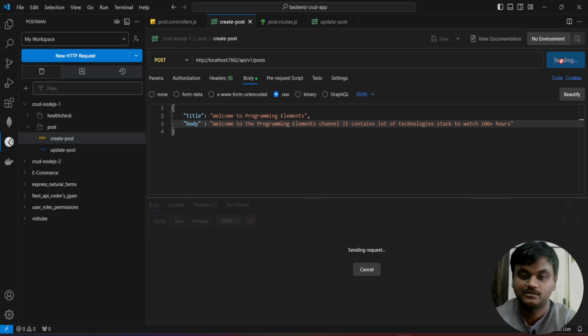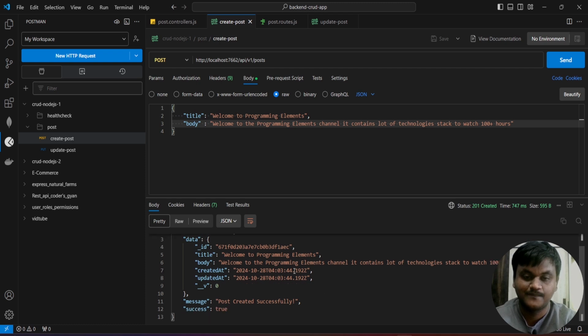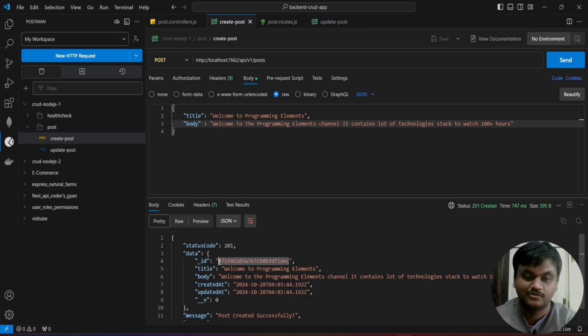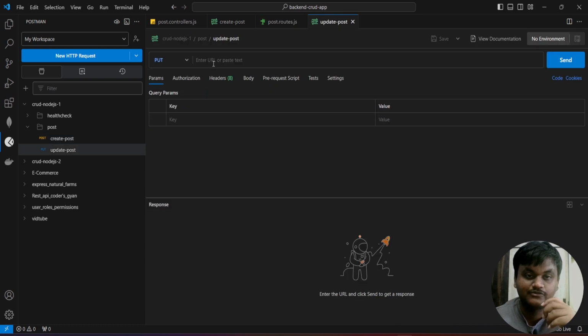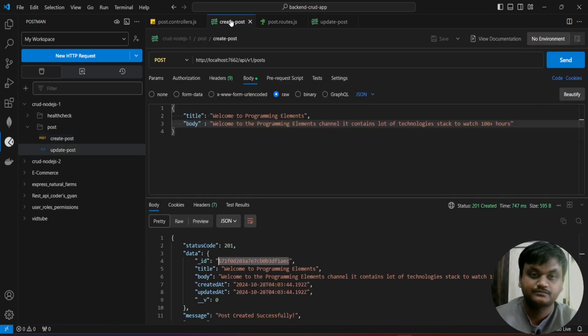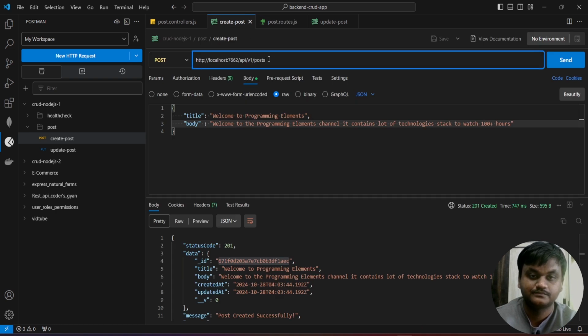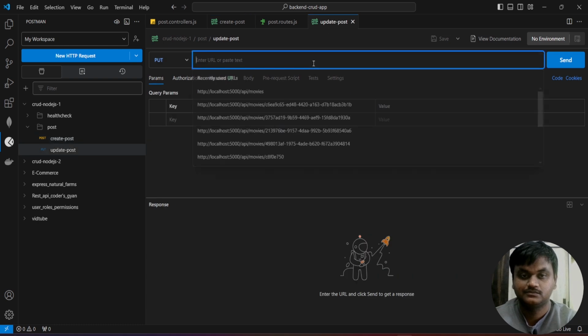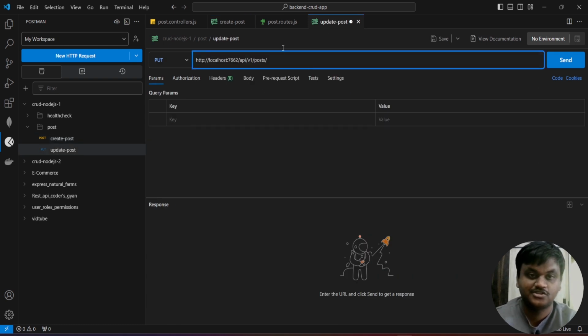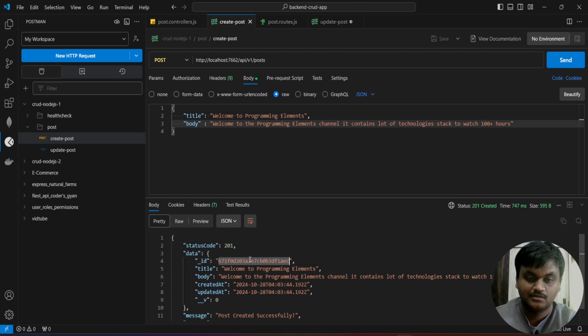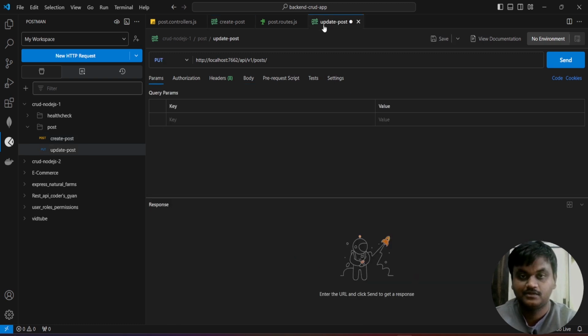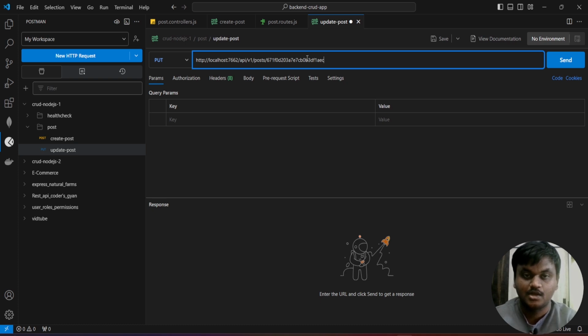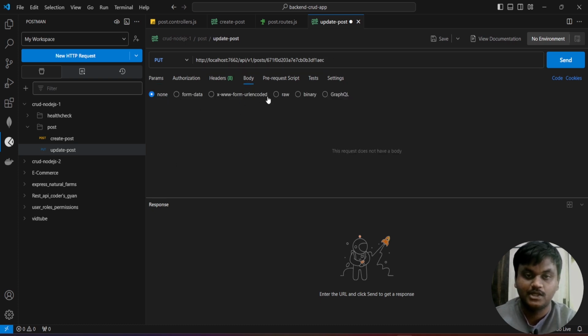post. See, post is created successfully. If you want to update this post, I'm copying my id, and come to the update post. First copy this URL, and then slash. Okay, copy this one. My mouse is not working properly. Copy this one and give one more body here.